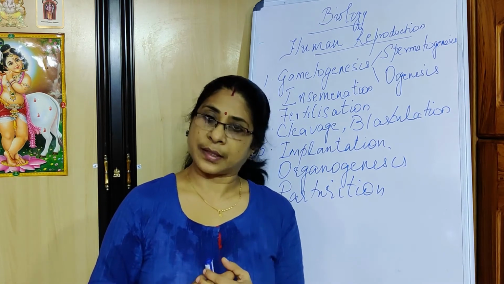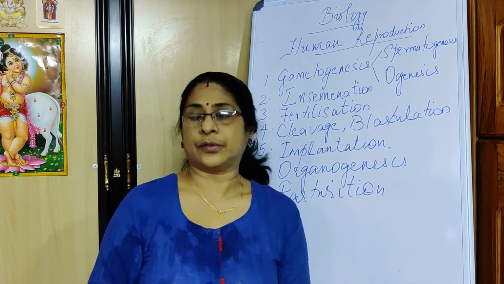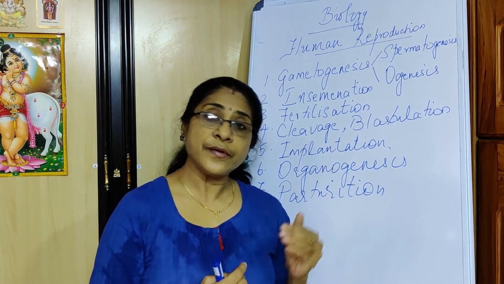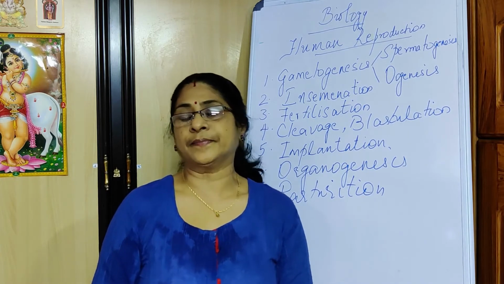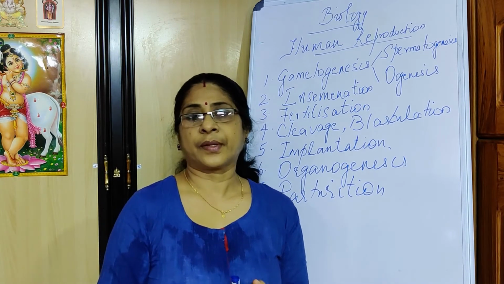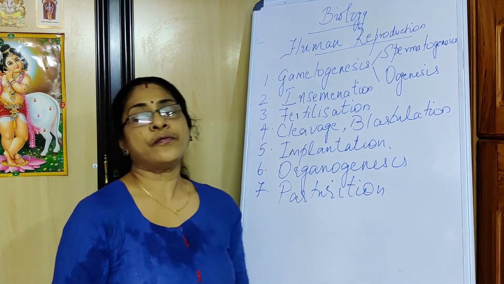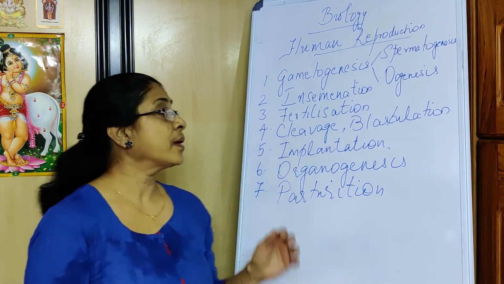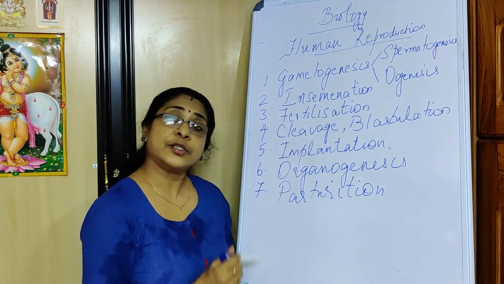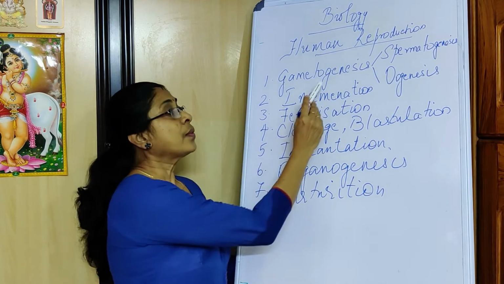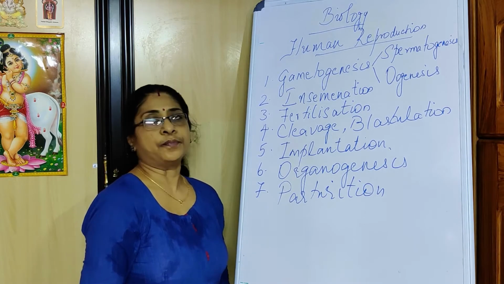As far as human reproduction is concerned, while a young one is produced, there are certain events to be followed for the production of a new organism or an offspring. Let us list out what are the events of human reproduction. The first event is known as gametogenesis.